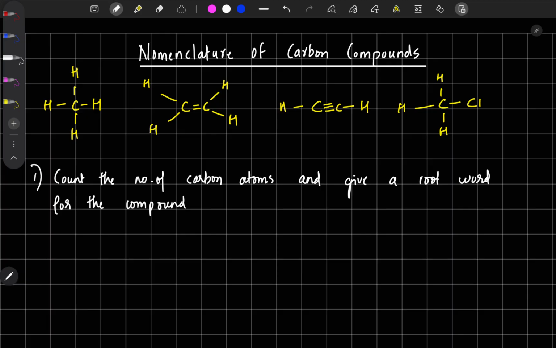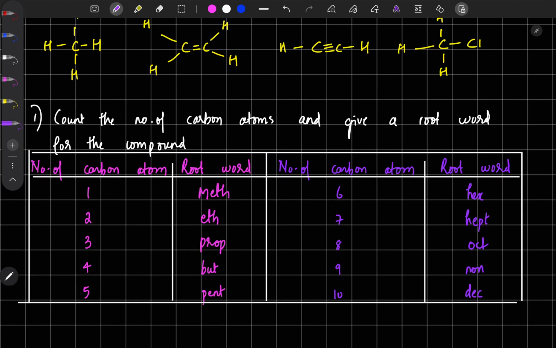If there is one carbon atom, then the root word is meth. Similarly I have written all the root words.